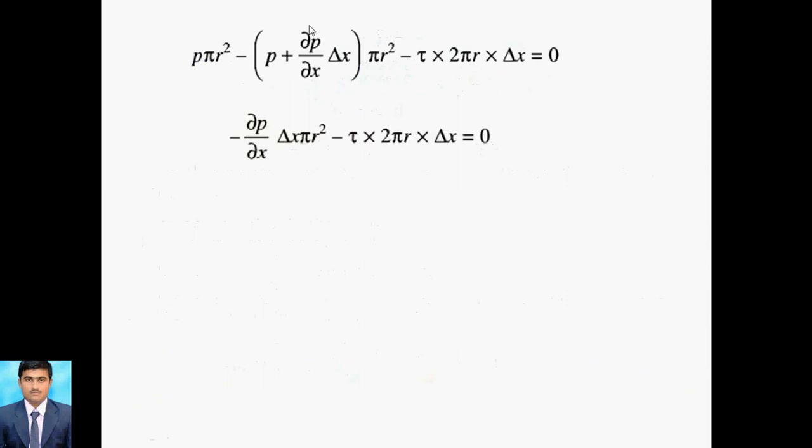After simplification we can write minus dou P by dou x into delta x pi r square minus tau into 2 pi r delta x. After simplification we get minus dou P by dou x into r minus 2 tau is equal to 0. Therefore tau is equal to minus dou P by dou x into r by 2. So this is the final equation, equation number 1.